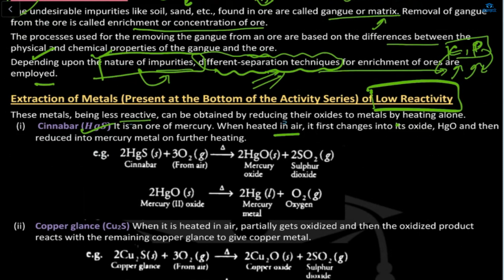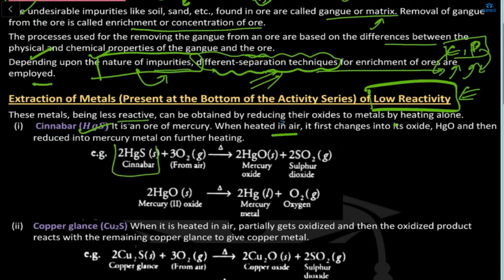Now, what is extraction of metal? So first we will look at this low reactivity series, which is below hydrogen. First is HgS, which is mercury sulfide. So when it is heated in air, now if we heat this HgS in air, what will happen? It will first change into oxide, mercury oxide, HgO, and then it will be reduced into mercury metal on further heating.